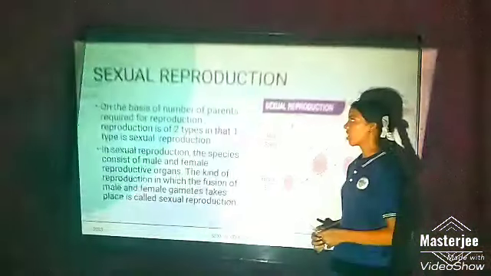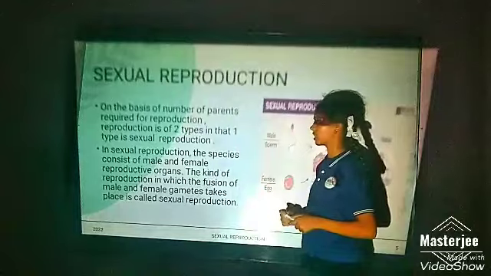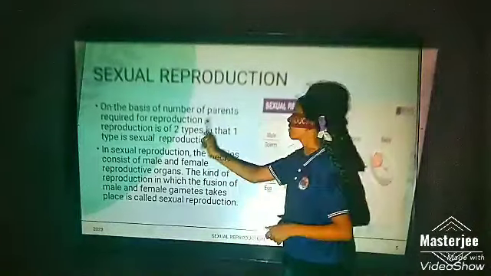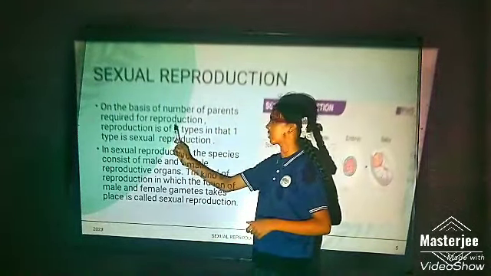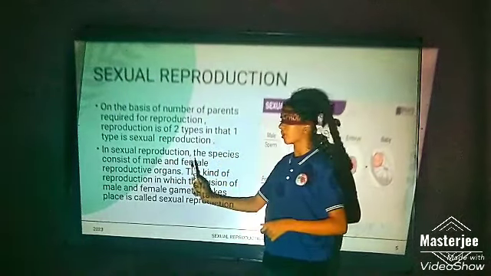The two types of reproduction. There are two types of reproduction. On the basis of the number of parents required for reproduction, reproduction is of two types. In that, the first type is sexual reproduction.